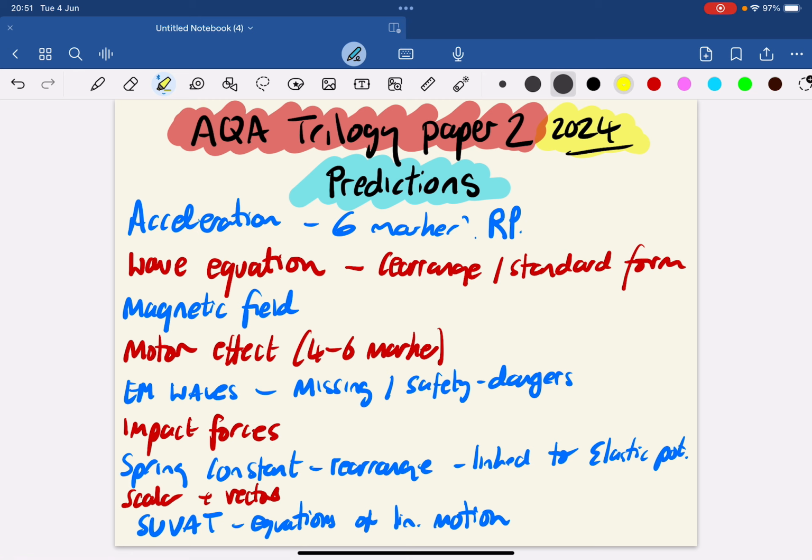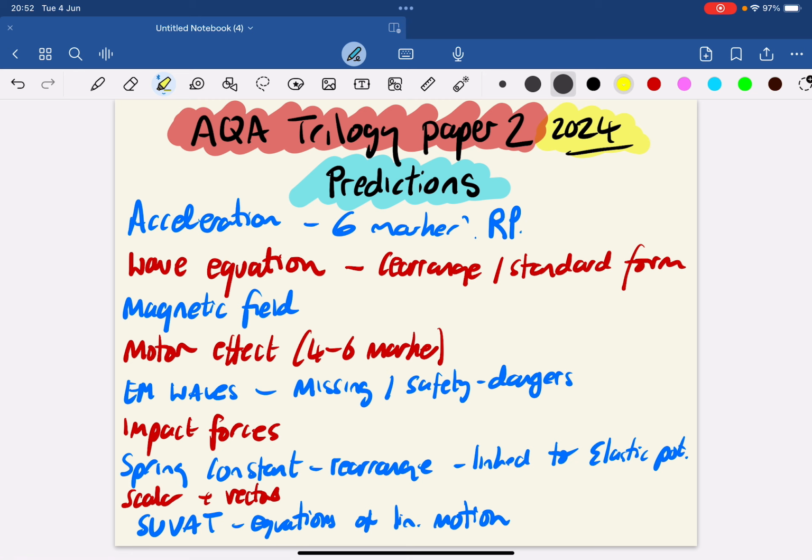EM waves is a funny one. It's sometimes in and sometimes not, but potentially we could see a question here about a wave that's missing, or a more written style question, a longer answer or extended answer question on the safety or dangers of electromagnetic waves.